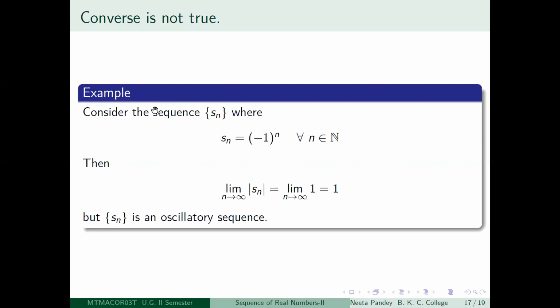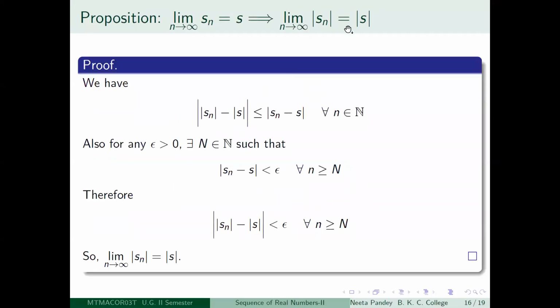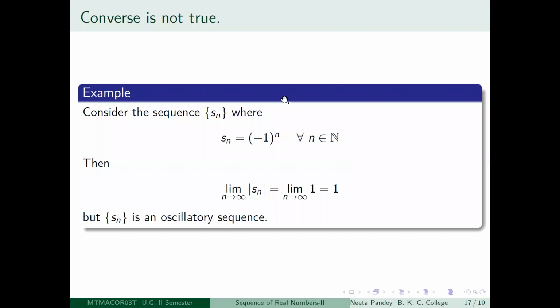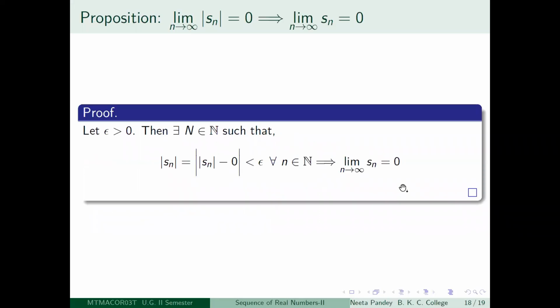If a sequence is convergent, the modulus of that sequence will also be convergent, and not only that, it will converge to the modulus of the limit. That you have proved, right? But if you have a sequence whose modulus converges, it is not necessary that the original sequence will converge. Okay, this you saw now. But there is a special case which is going to be extremely important for us, that if you have a sequence modulus of which is a null sequence, that is, it converges to 0, then the original sequence will also converge to 0. This is a beautiful thing, and this we will use many times.